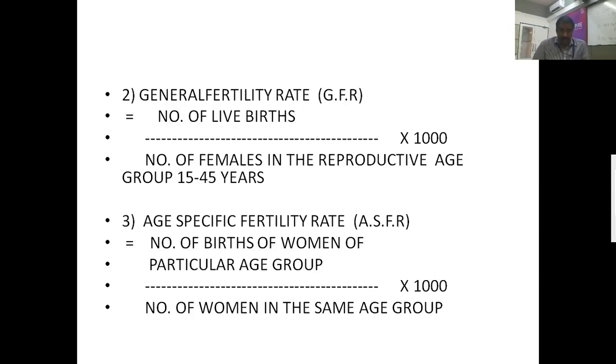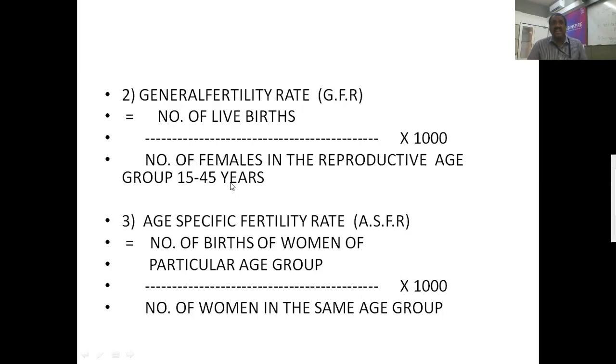According to the Indian classification, the reproductive age group is 15 to 45 years, and we are going to consider that. In some other countries, the reproductive age group is 12 to 50 years, or 12 to 45 years, or 15 to 50 years. It depends upon that particular country. In India, we consider 15 to 45 years.